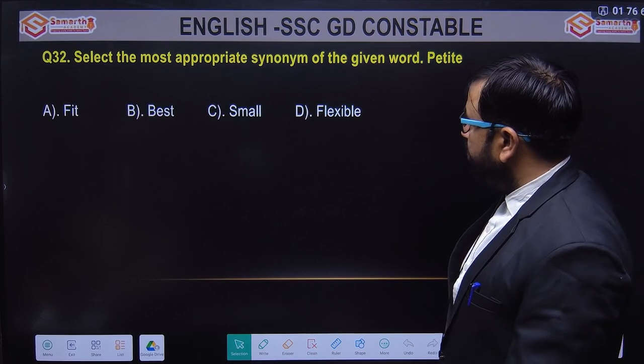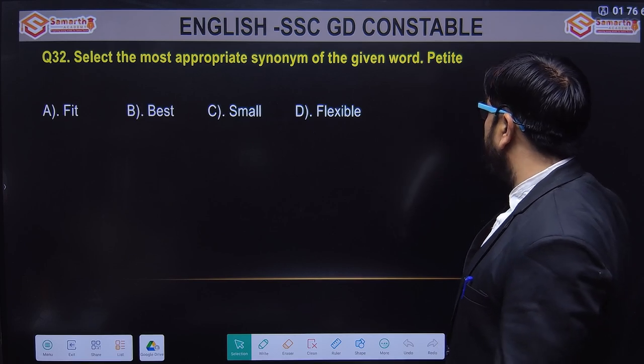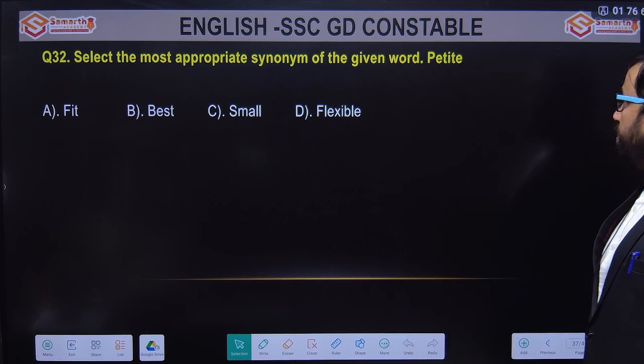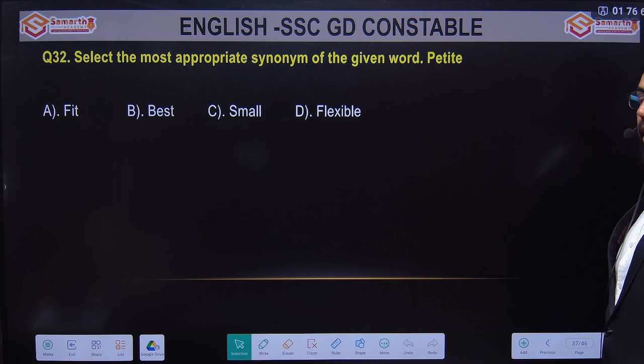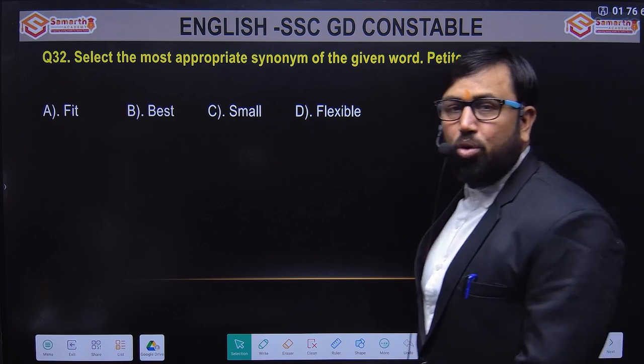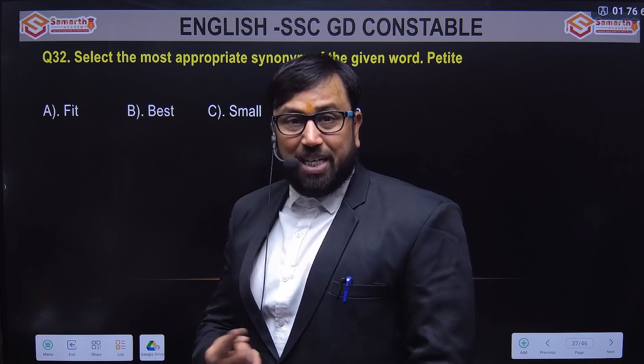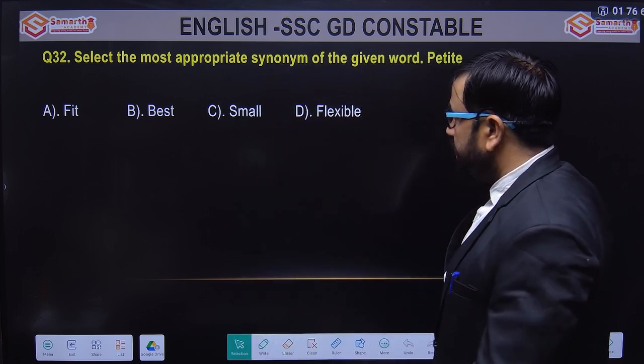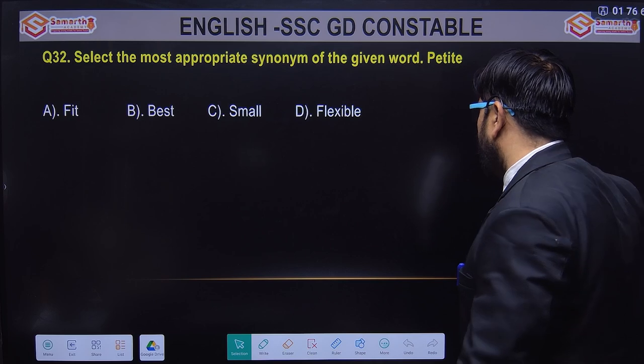All right. Select the most appropriate synonym of the given word. Look at the spelling of the word: P-E-T-I-T-E. It should be spoken as petite. Options are fit, best, small, flexible.